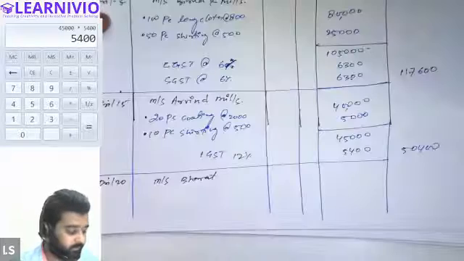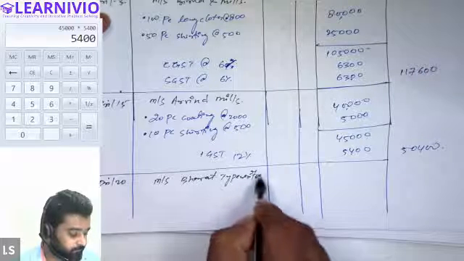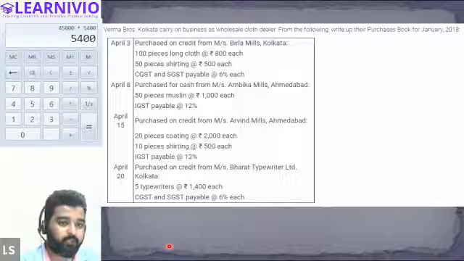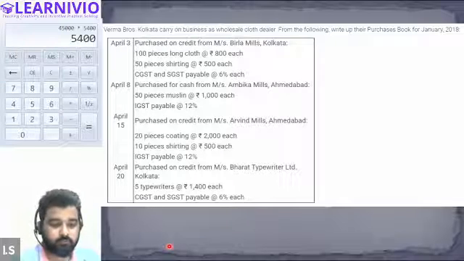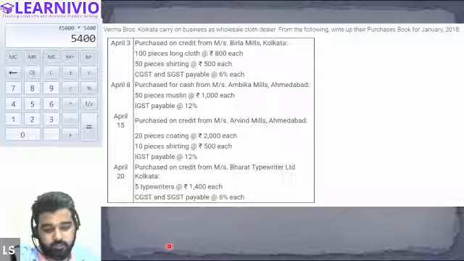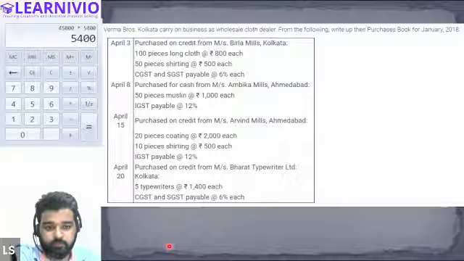Bharat Typewriters. We are purchasing 5 typewriters at the rate of 1,400 each. Tell me whether it will be recorded in the purchase book, yes or no? Yes, sir, it will be recorded.